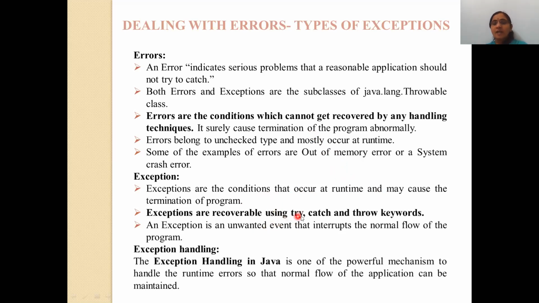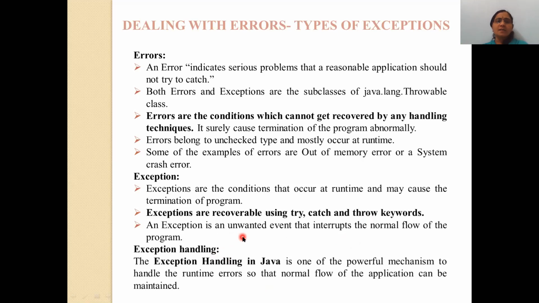Exceptions are recovered using the try, catch, and throw keywords. Just like last year, you already learned the three keywords: try, catch, and throw. The same blocks are used in exception handling. With these keywords, you can recover the exceptions. An exception is an unwanted event that interrupts the normal flow of the program and may cause termination of your program.